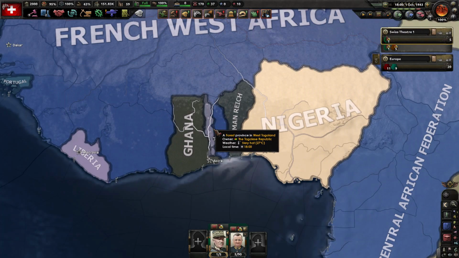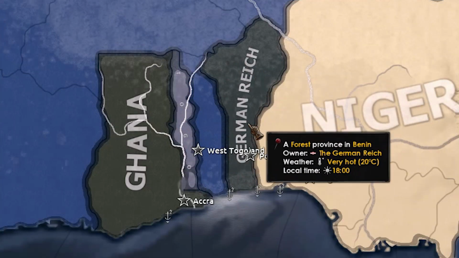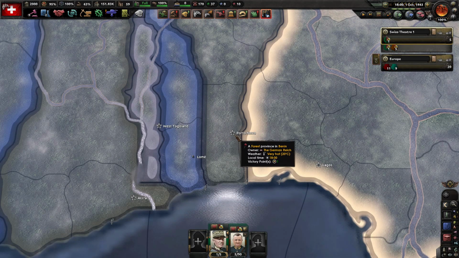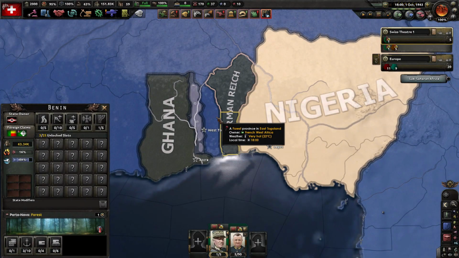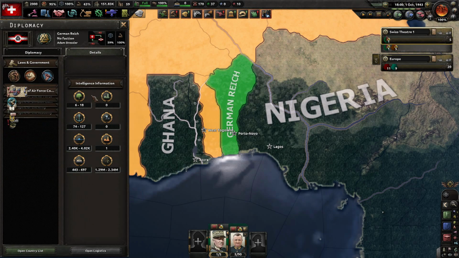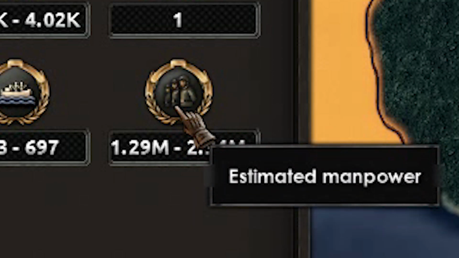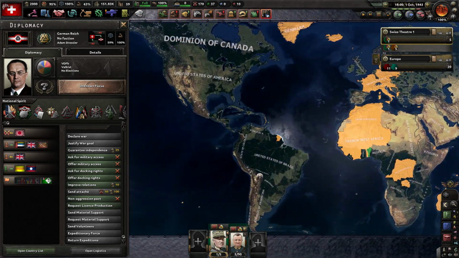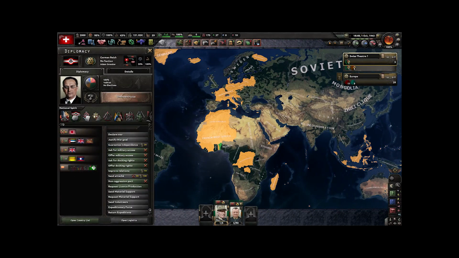Guys, I discovered a pretty interesting scene. The German Reich has survived, and now its capital is located in Porto Novo, and technically, yeah, it's Benin, not German Reich, but we can still call it a German Reich, and they've got some divisions, fleet, and even manpower, an insane manpower. And remember that this tiny piece is everything they have left in the world. So yeah, Germany isn't in the best position right now.